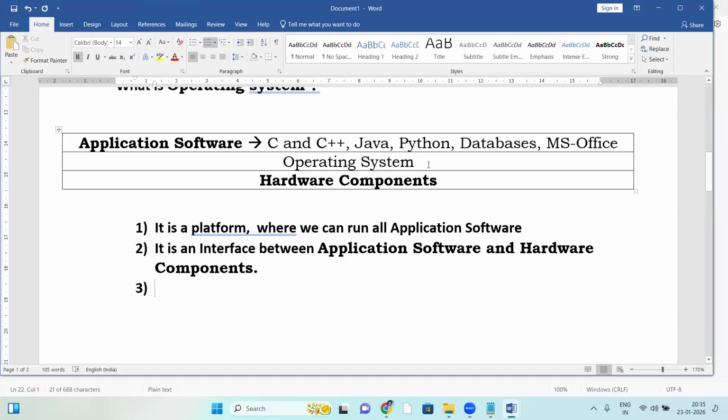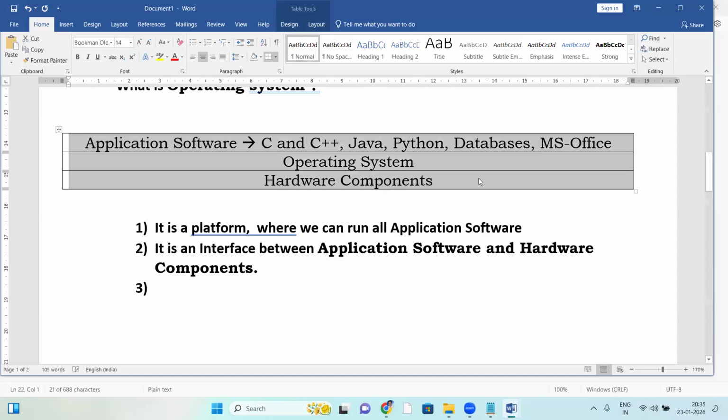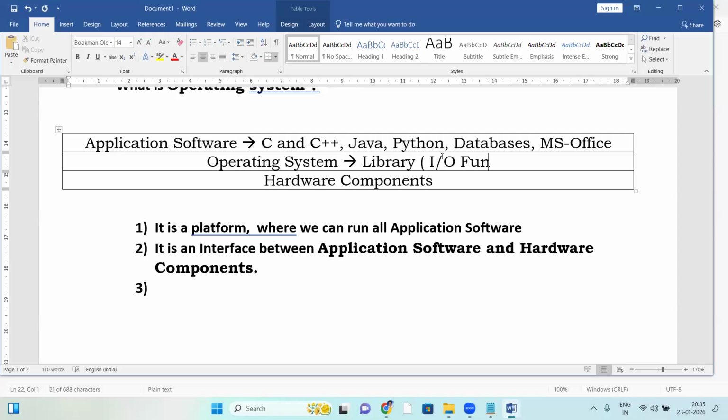Next, one more thing. In Java perspective, there is some important point. See, inside the OS, there is a library. This library contains input-output functions.